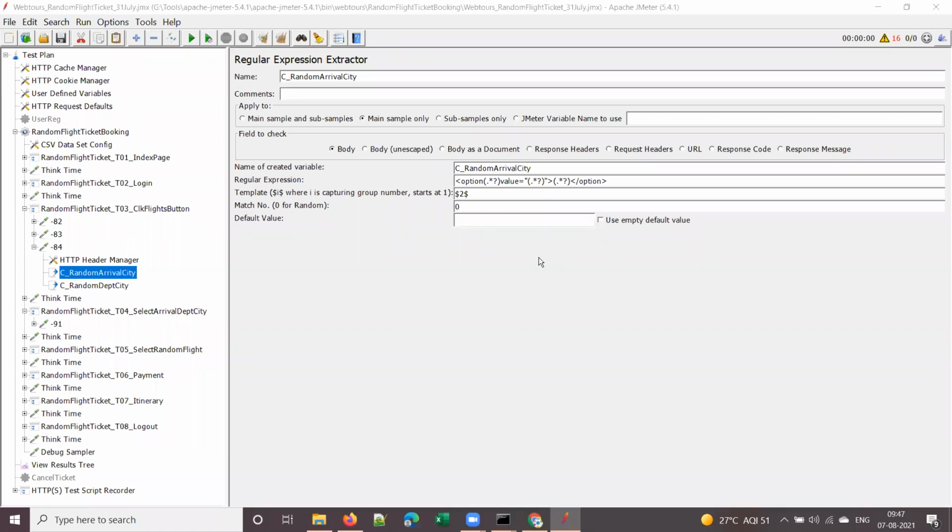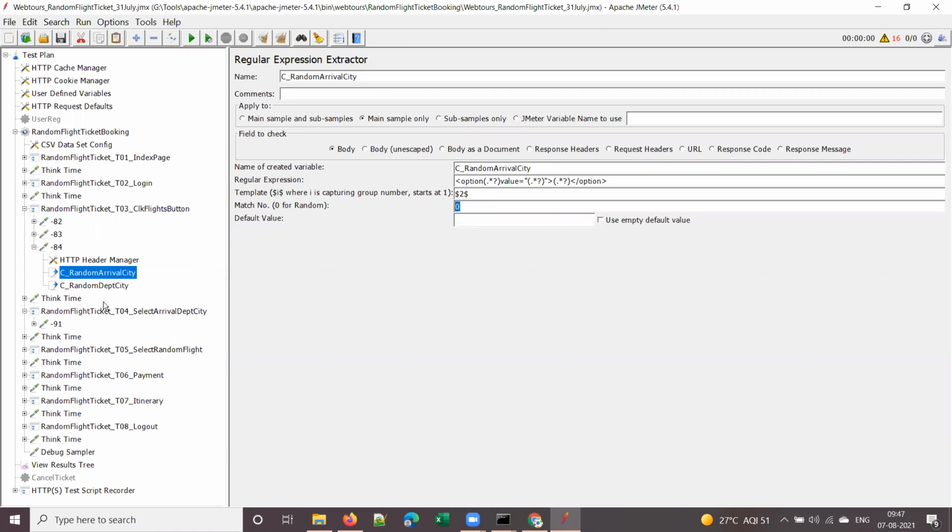Guys, are you able to hear me? Yes, sir. Right. So in JMeter, if you want to capture all the values, in LoadRunner you use ordinal is equal to all. In JMeter, you simply use -1 here, so it will capture all the elements into a variable. Fine. I want only one random arrival city here, that's why I gave 0.